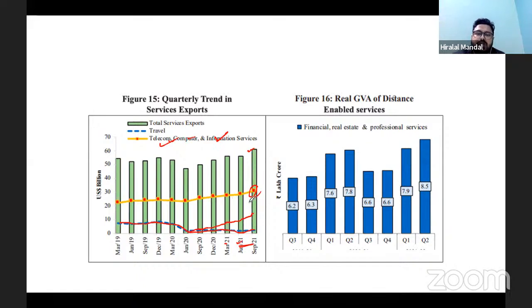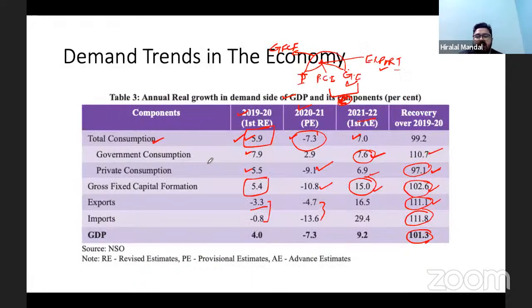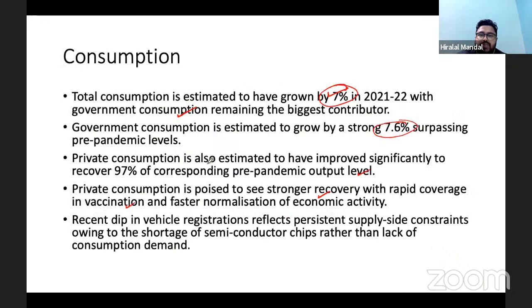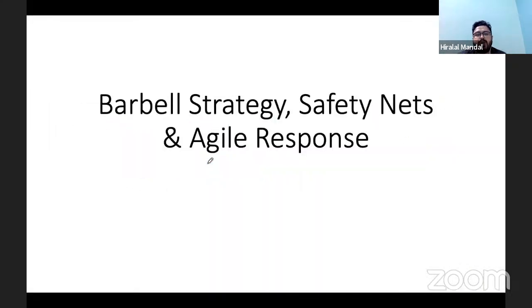Among them, it is the information services, IT services, which are making the largest contribution in the services export in the country. Right? This is what we need to see. And this is how we have seen the contribution from the various sectors of the economy. This is how they have worked.